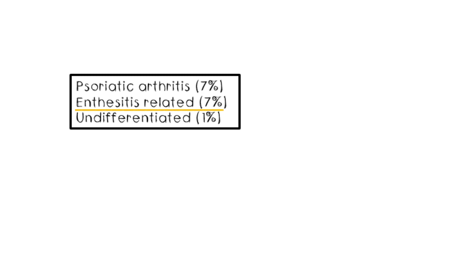Enthesitis-related arthritis is where there is inflammation of the place where the tendons or ligaments meet the bone. So this can happen around any joint, and the important thing about this type is that if we do labs, the HLA-B27, which is a type of protein seen on the surface of WBCs, can be elevated. So this is an MCQ point in exams.